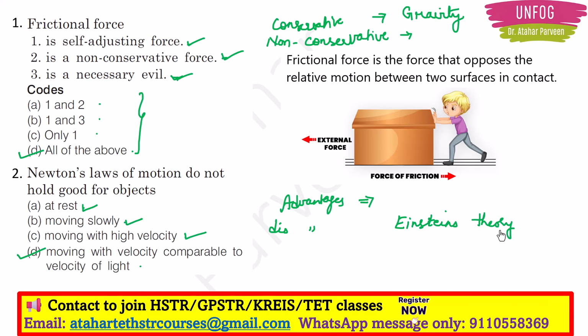It talks about the motion of objects which have velocity comparable to the velocity of light. So what is this velocity or speed of light? It is 3 into 10 to the 8 meter per second. This is in fact the highest speed in the universe, we can say, right? Now, this is the limitation of Newton's laws of motion.